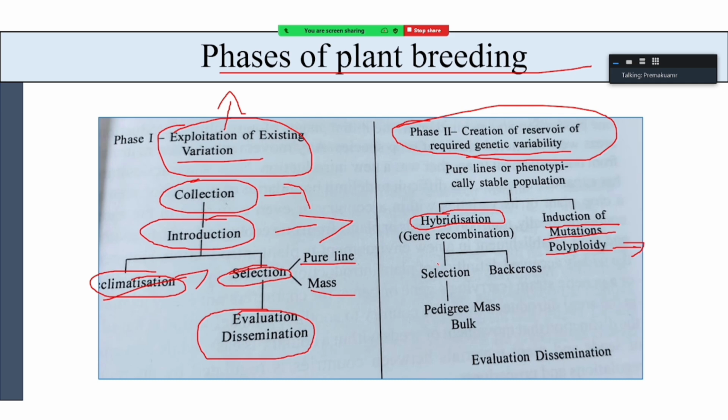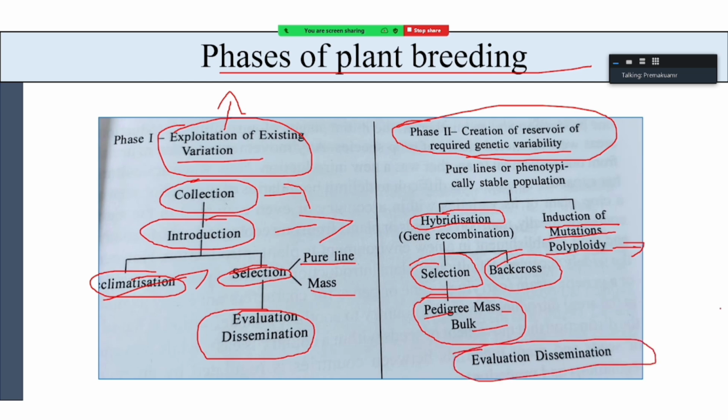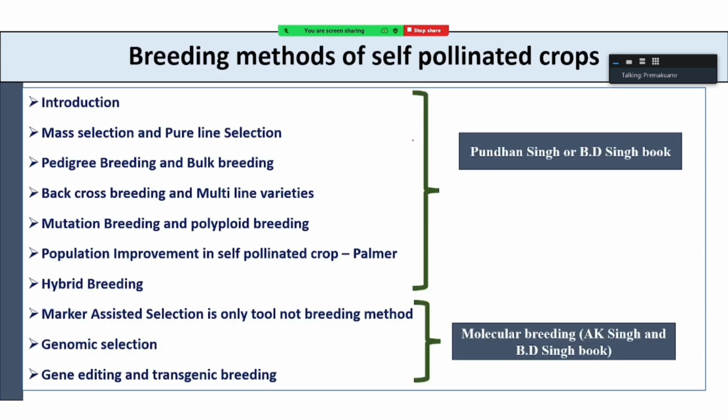Then you select the better variation according to your purpose. Then you go through any method of breeding, pedigree, mass, bulk, or backcross. Then you develop a variety with high uniformity, then evaluate and disseminate this variety. These are the two different phases we have already discussed, but I have discussed them again in summary.